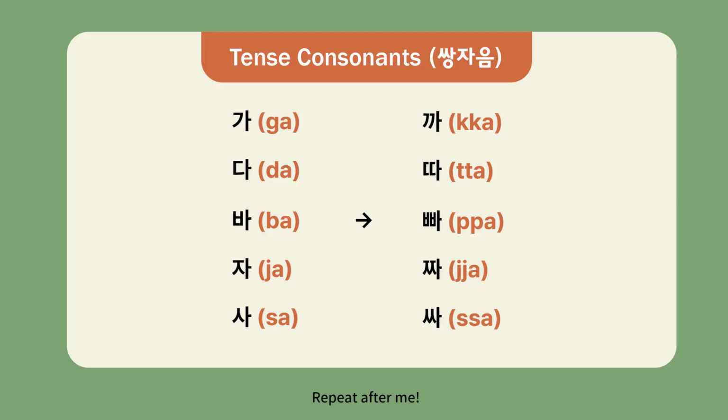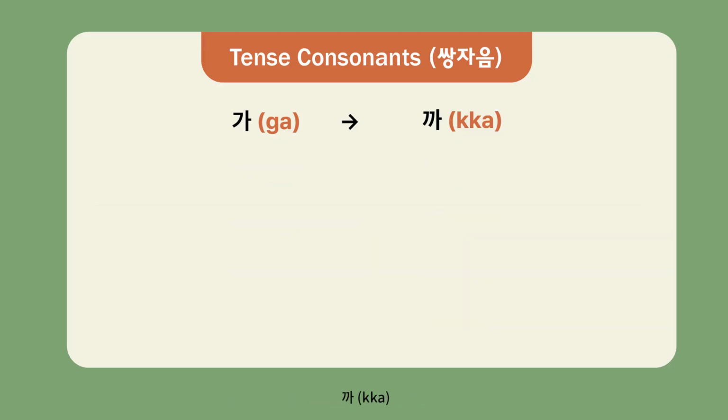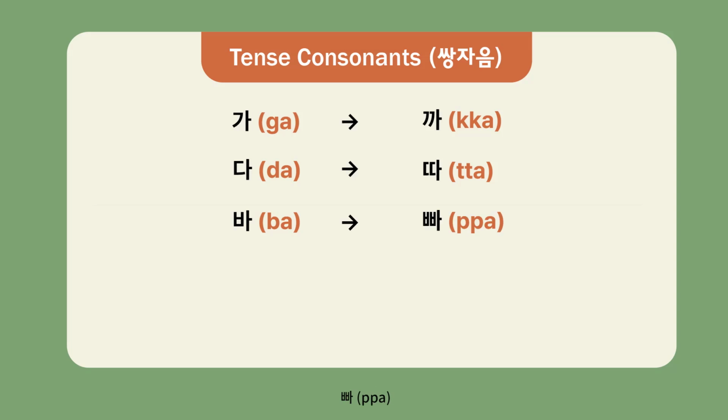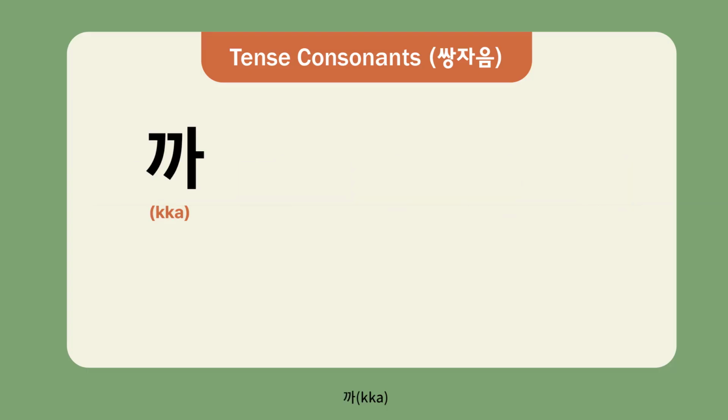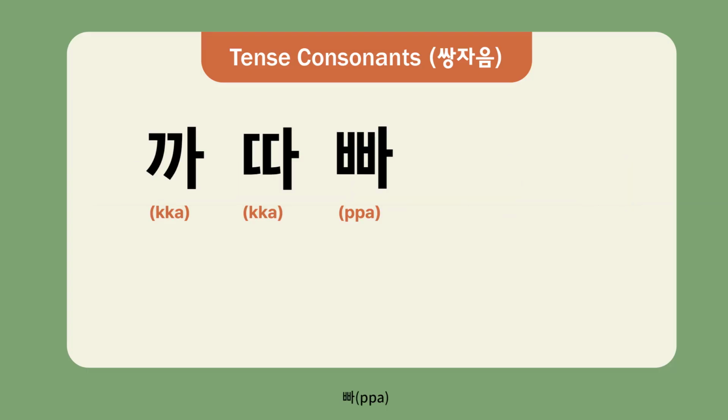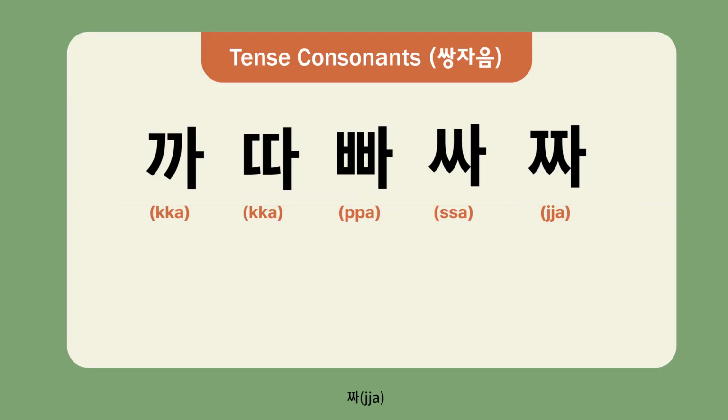Repeat after me. 가, 까, 다, 따, 바, 빠, 사, 싸, 자, 짜. Practice time. 까, 따, 빠, 싸, 짜.